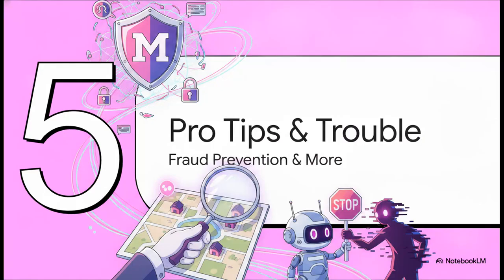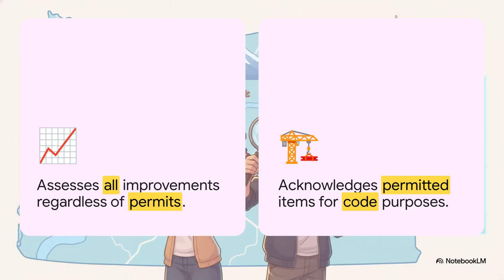Finally, Section 5, Pro Tips and Troubleshooting. Discrepancies, pauses, and fraud prevention. Have you ever looked at a property online and noticed the data wildly conflicts between different sites? Yeah, it happens. Here's exactly why.